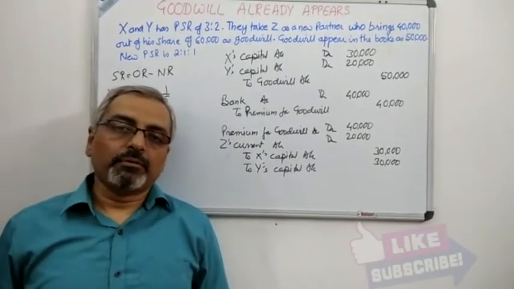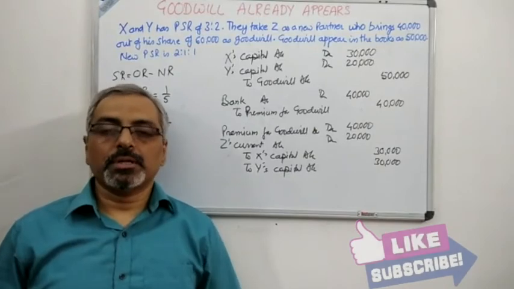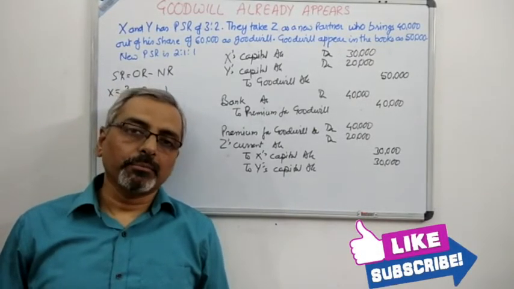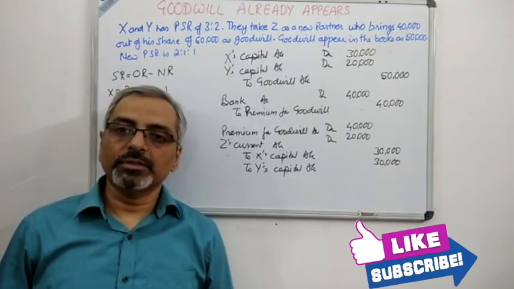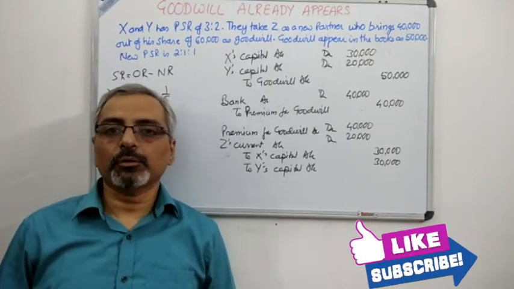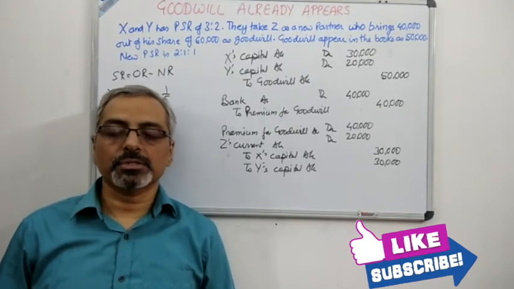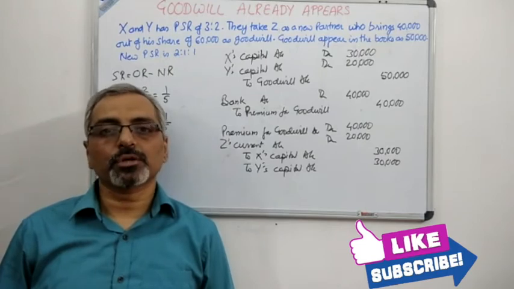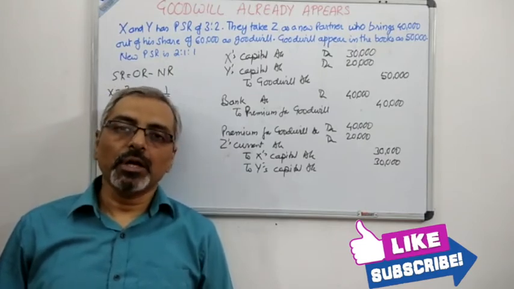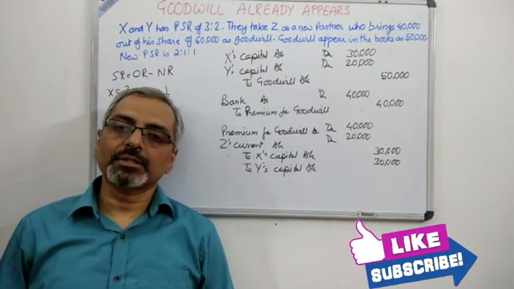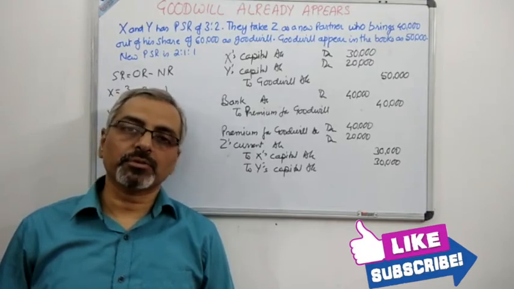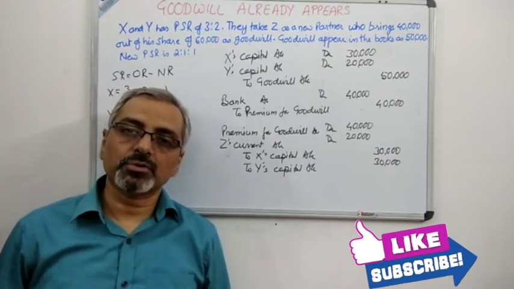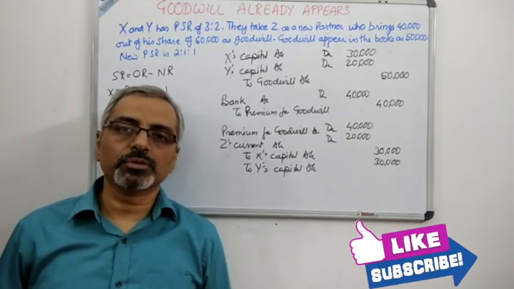In this video, I have talked about goodwill which appears in the balance sheet and how it will be treated in case of admission. And by this, we have come to an end of this part of the chapter where we have talked about accumulated reserves which is there in the balance sheet. We have talked about general reserve. We have talked about workmen's compensation reserve / fund. We have talked about investment fluctuation fund / reserve. Generally, it should be investment fluctuation fund and workmen's compensation fund because it is for a specific purpose and it should not be treated as a reserve, but most of the books give that reserve.